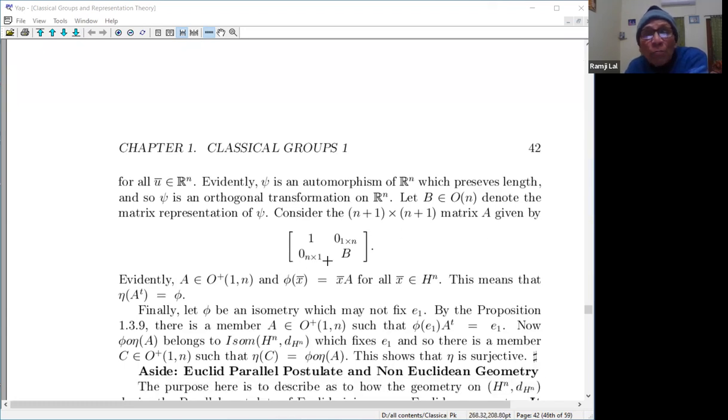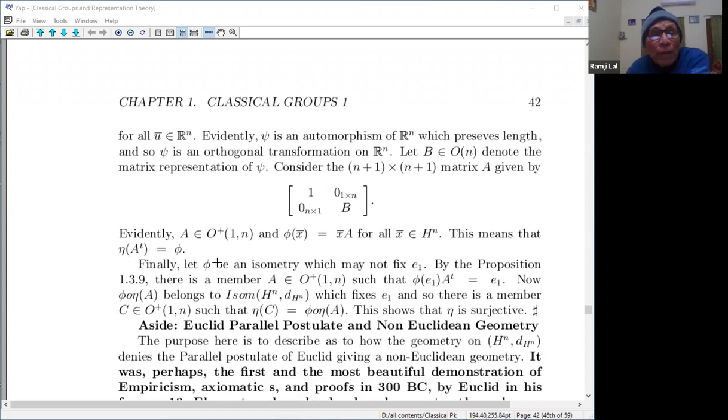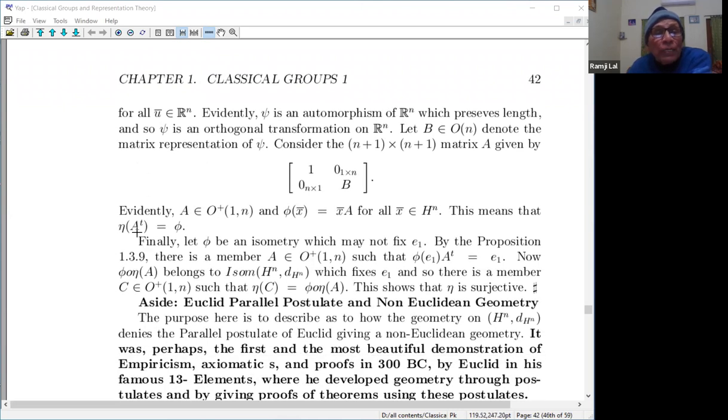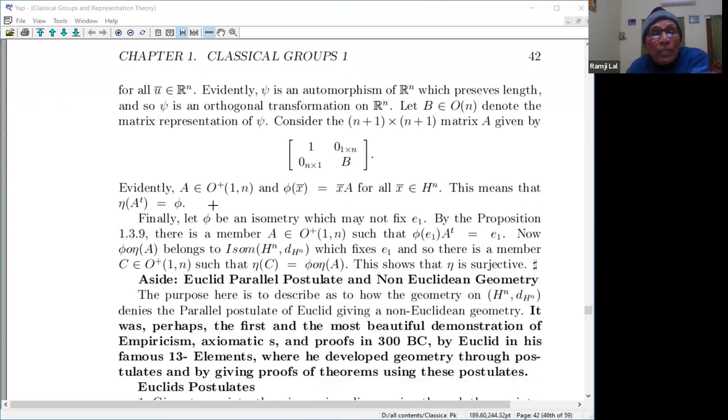So any such matrix will be in O1n, indeed in O1+n. So, and phi x bar is x bar e for every x. This means that eta A transpose is phi. So this means that this phi is this A transpose. So such a mapping phi is obtained, provided it fixes E1.